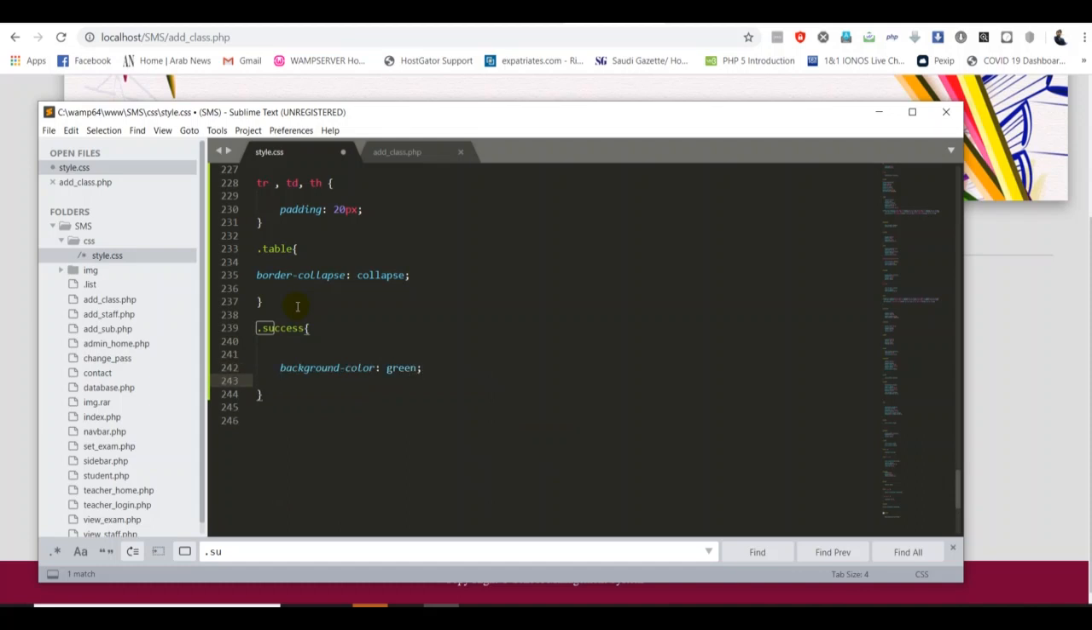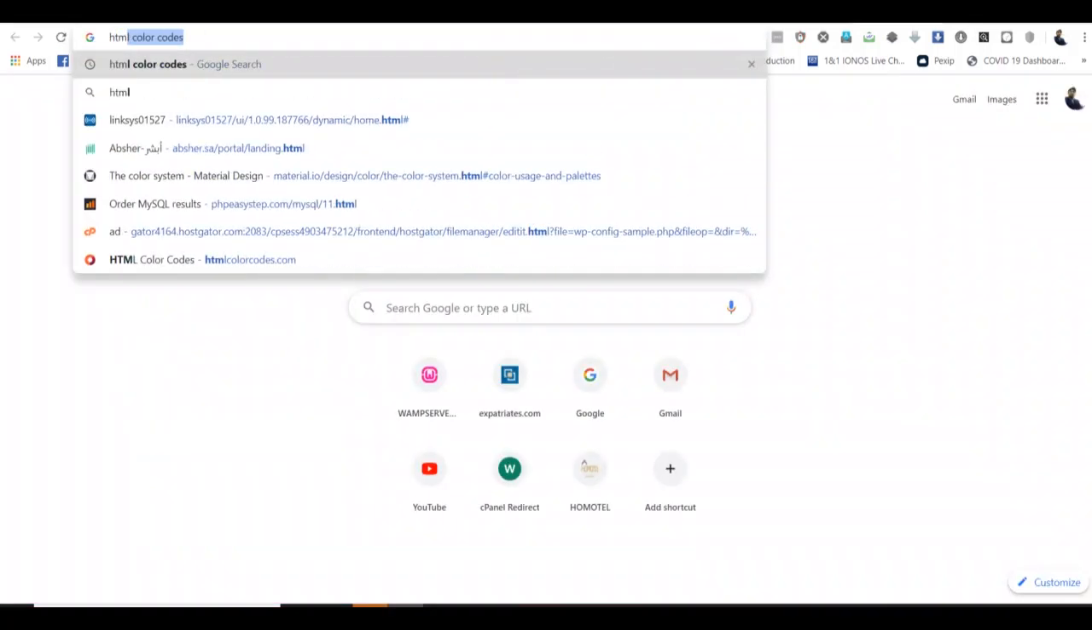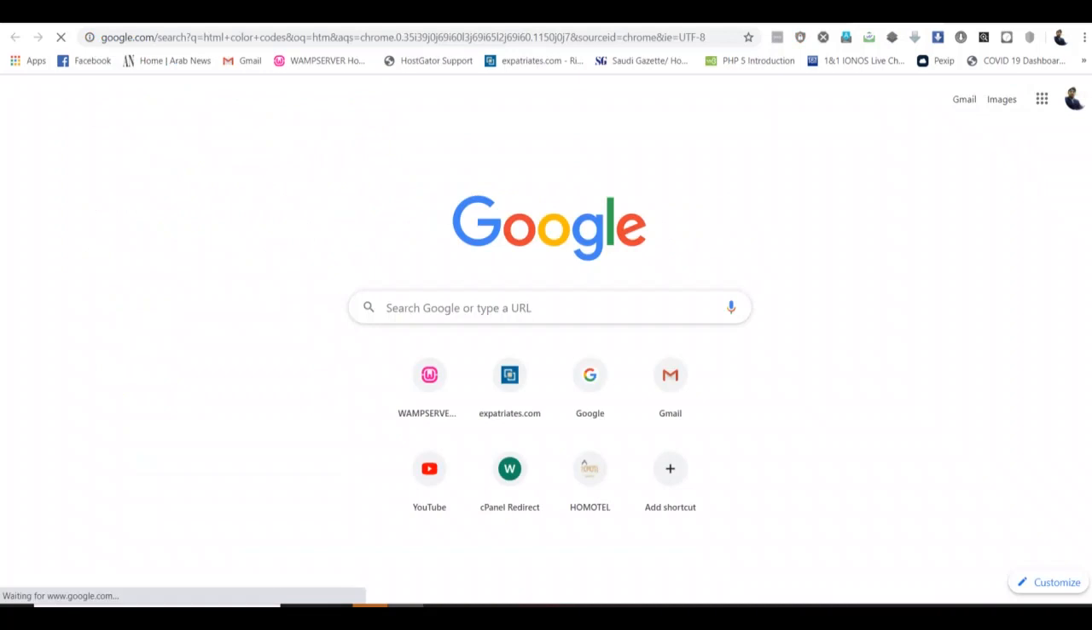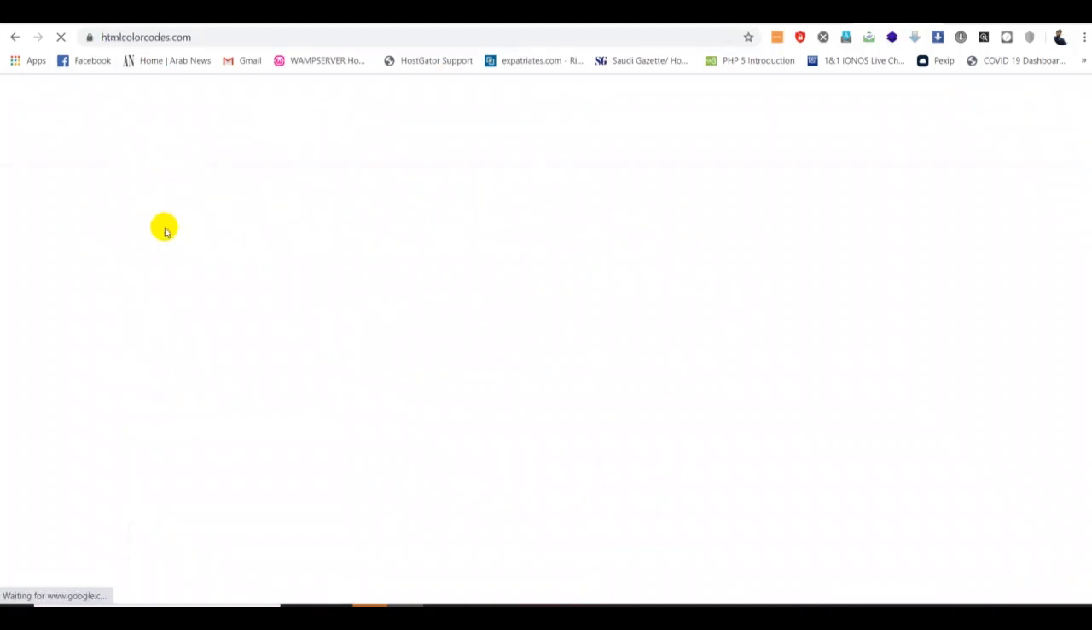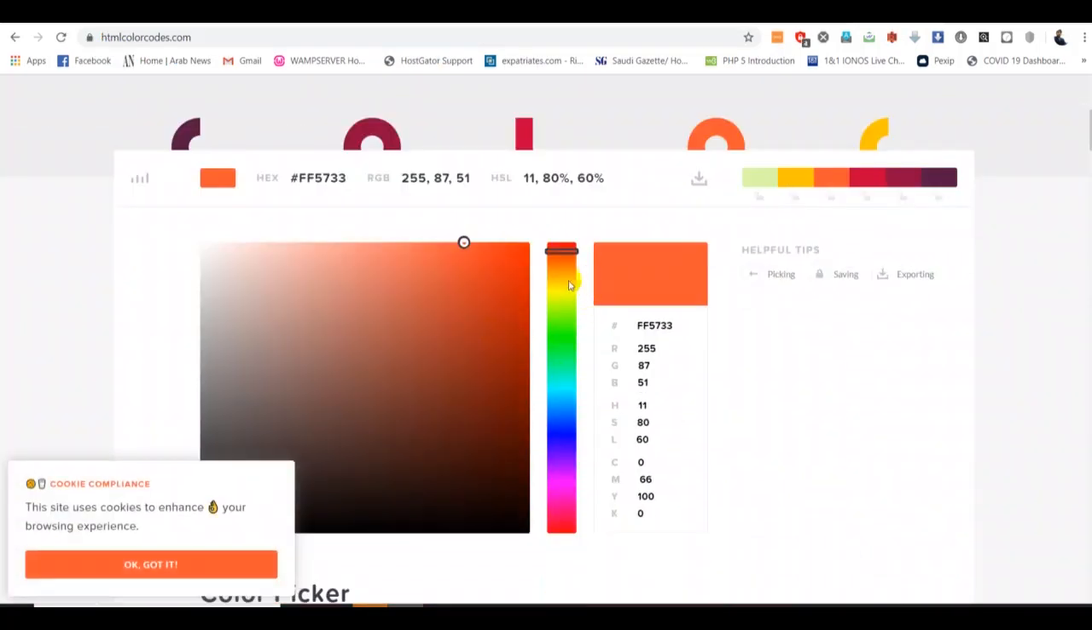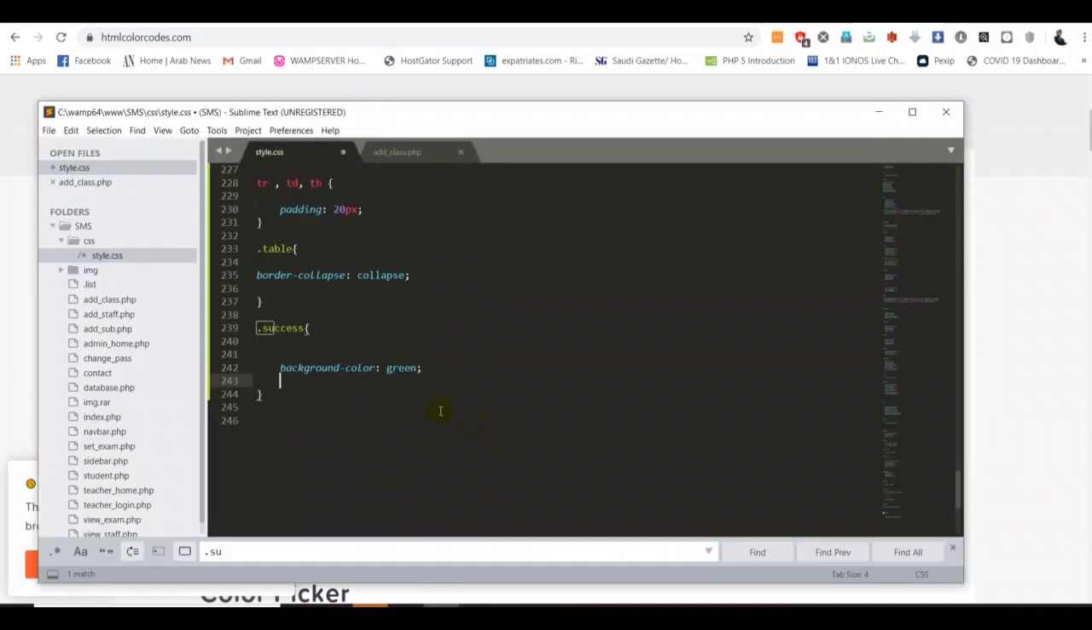If you have any problem with the colors, first go to HTML color codes, which I already explained in my previous video. You can go back and pick any color from there. For example, if I want to pick this color, copy the code and paste it over here, it will work. See, it will work. At this moment I don't need any codes because I can write the color names straight away.